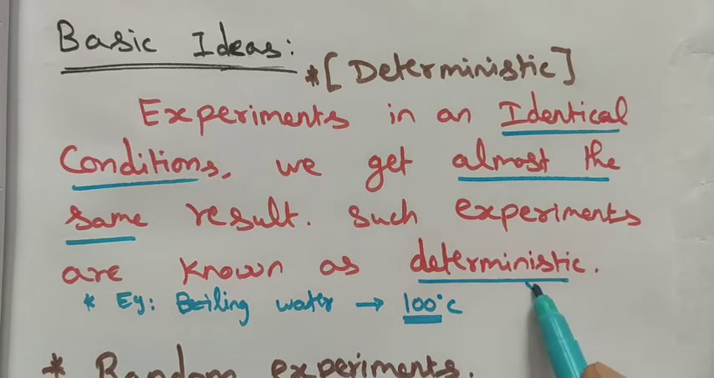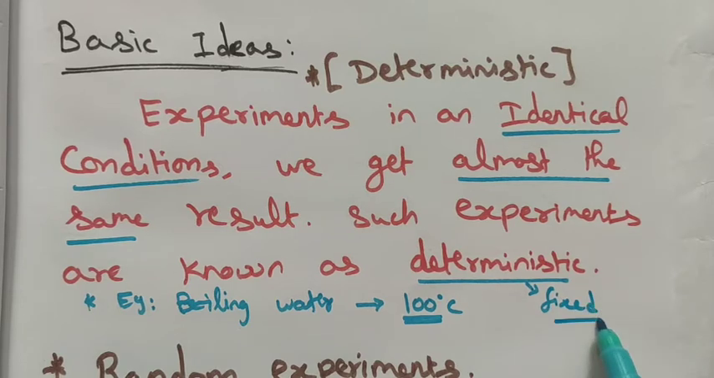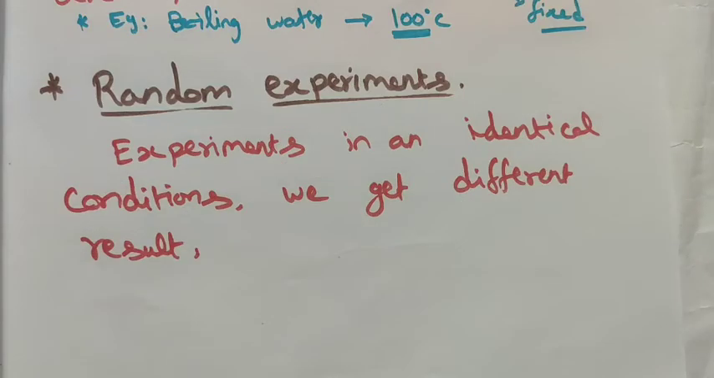Deterministic means we get a fixed result. Even if you boil 100 liters or thousands of liters, the maximum temperature of water is 100 degrees centigrade. That is the fixed one. Next we see the random experiment. A random experiment is the opposite of deterministic.